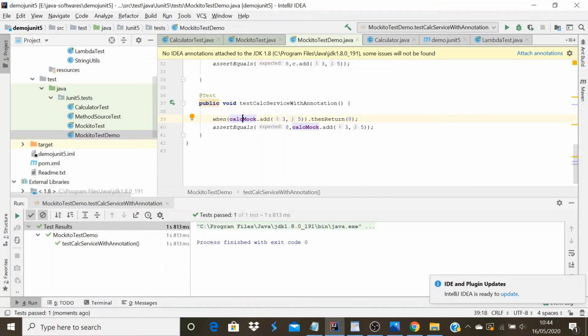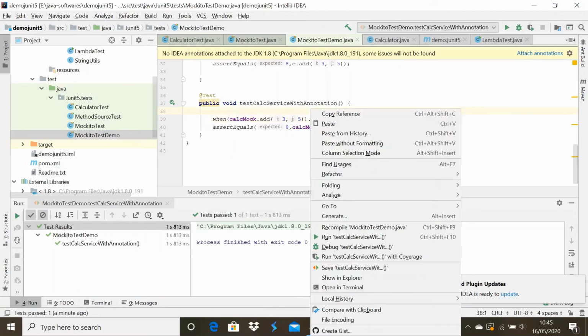Suppose let's test one negative scenario. If I pass 3,6, what will happen? I expect calcMock addition will return, I guess, 0, and the test will fail because we have not mocked these two inputs.